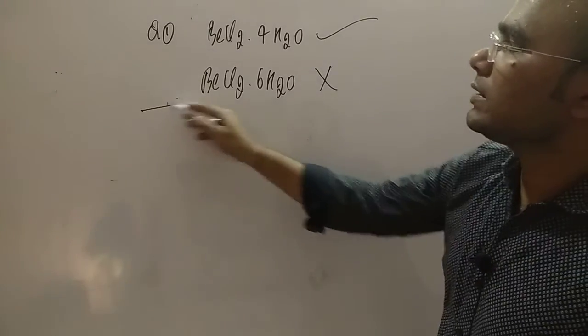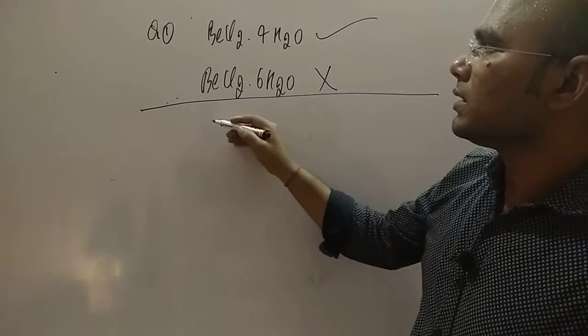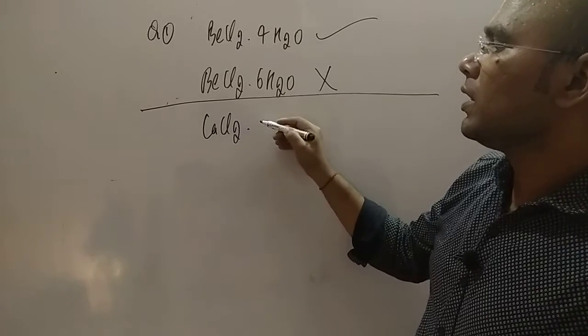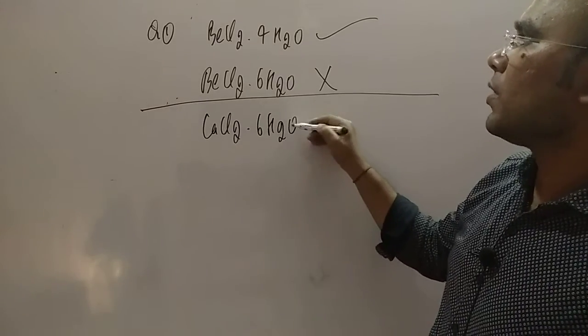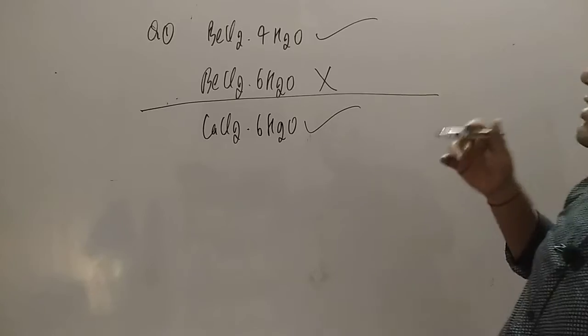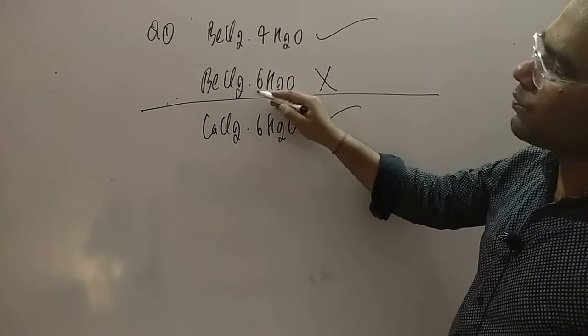Another one, CaCl2.6H2O is possible. So what is the point behind this? It is about 6 bonds.